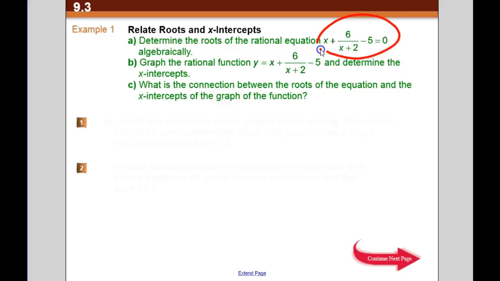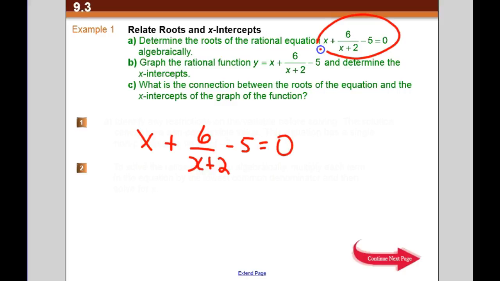What does that mean, roots? X-intercepts, zeros, roots. Those are all the same thing. So basically all we're going to do is solve this equation so we can see what x equals. The easiest way to deal with having something in the top and the bottom is to multiply it all in the top to get rid of it.